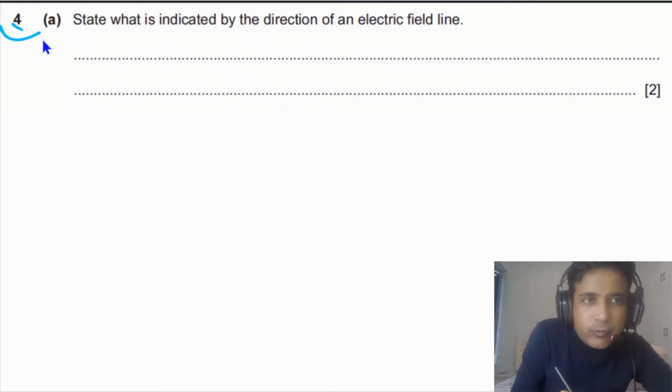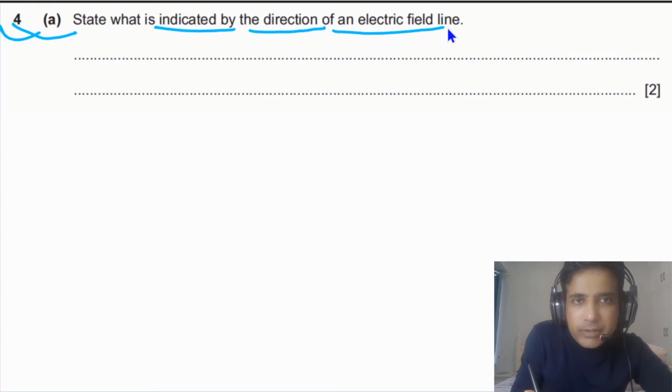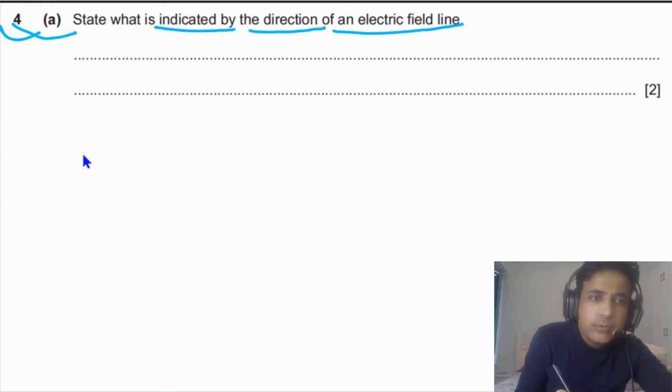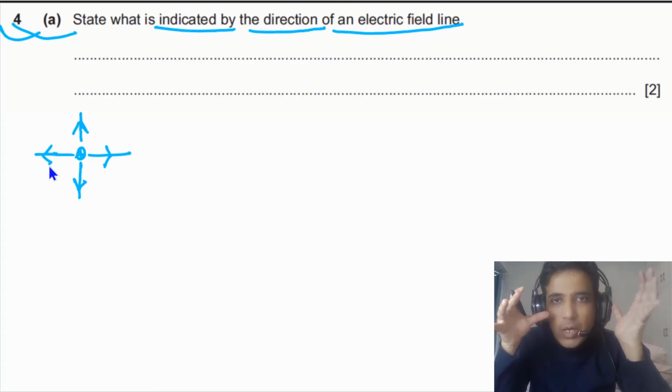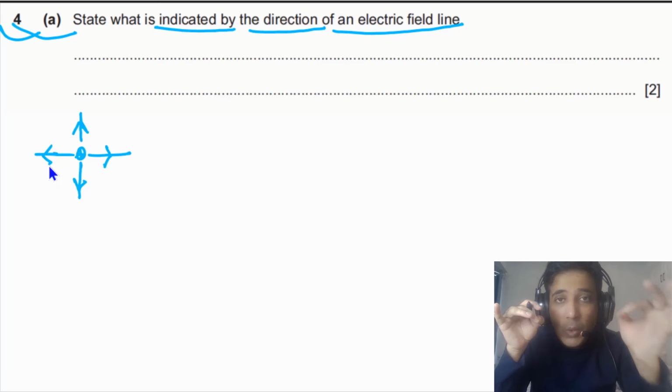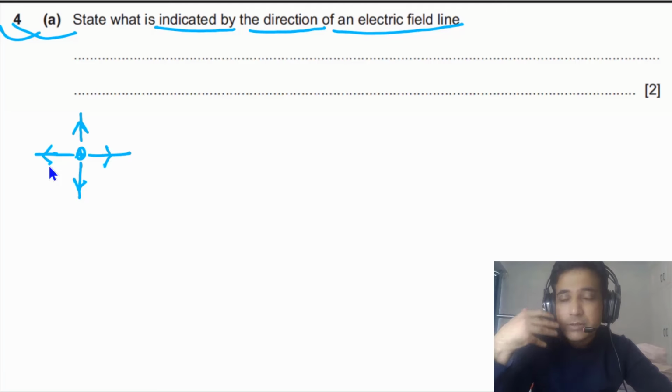For question number 4, part A, we need to state what is indicated by the direction of an electric field line. Let's try to understand this one with a very simple example. Imagine that we have a positive charge. If we draw electric field lines around this positive charge, we will draw arrows pointing away from this positive charge. Now we need to understand, why do we draw arrows pointing away from a positive charge? There must be some reason behind that.